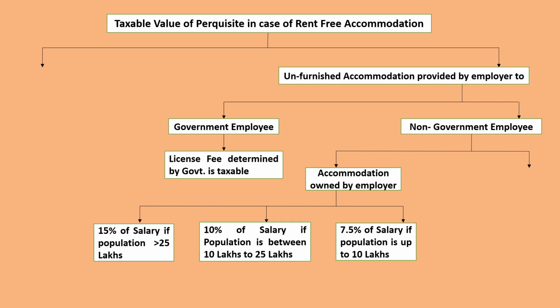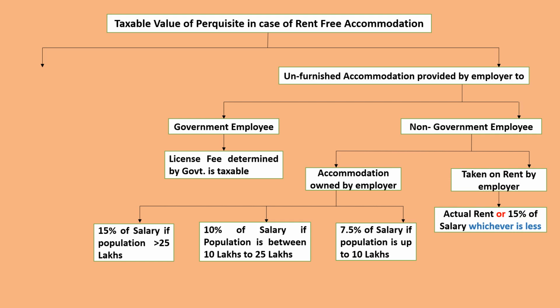Where the population is between 10 lakhs to 25 lakhs, 10% of the salary will be considered as a taxable value of perquisites, and where the population is up to 10 lakhs, 7.5% of the salary will be considered as a taxable value of perquisites in the hand of employees.